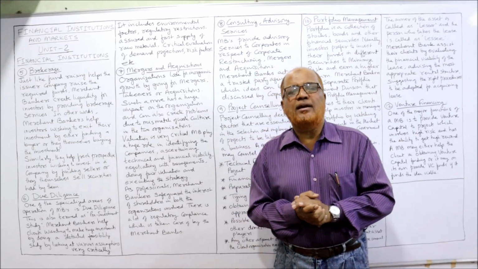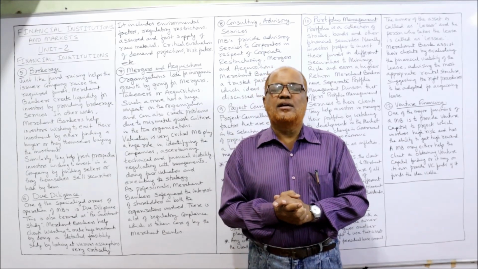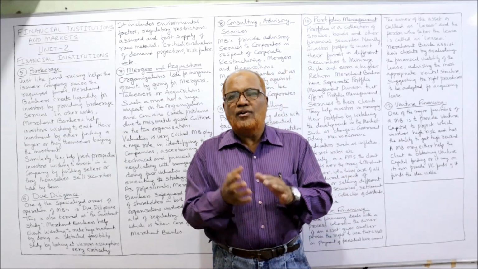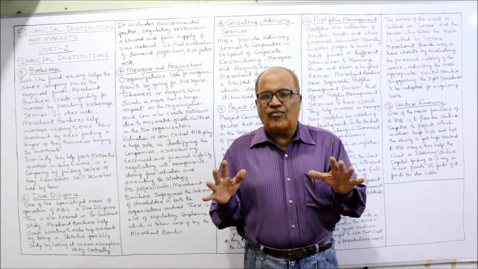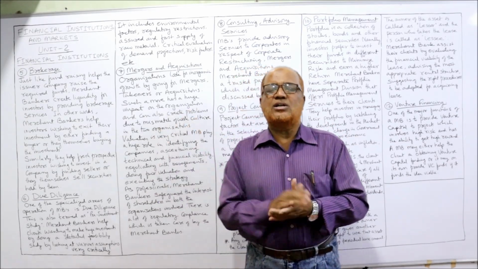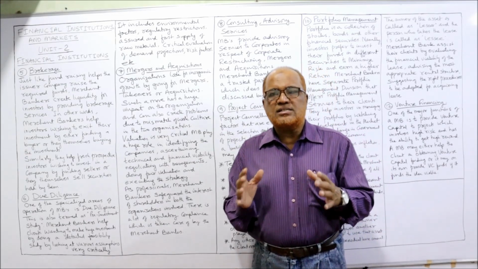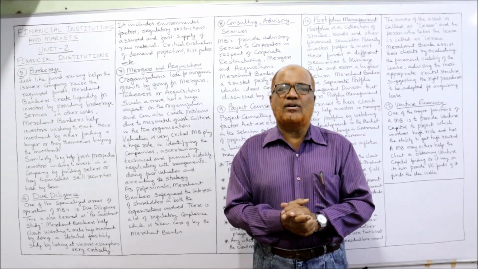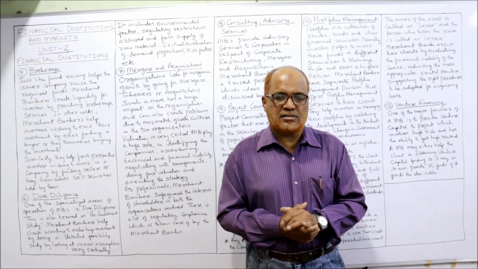Similarly, the last one I explained was underwriting. Merchant banks will also act as underwriters. They will give the assurance to the company that if the public does not subscribe to the shares, we will subscribe to them, so that the company will not fail in the IPO. So all these 4 functions I explained in the last video, and in this video I am continuing the discussion of other functions of merchant banks. Before starting, take a screenshot of the points which I have written on the board, then I'll explain all the remaining functions performed by merchant banks.